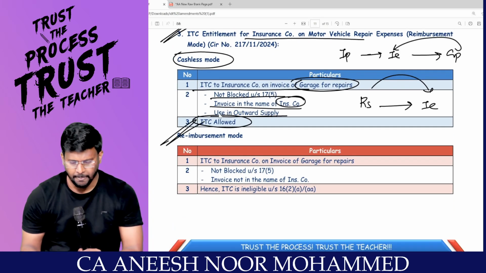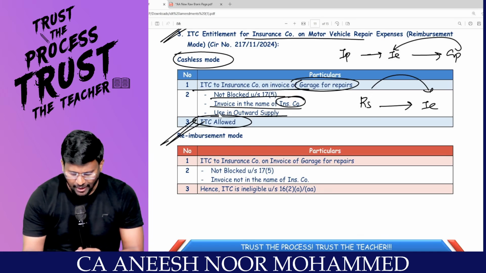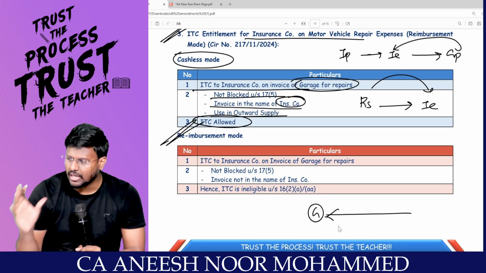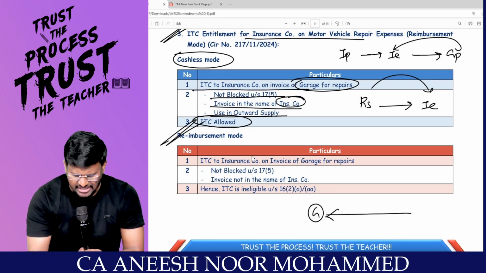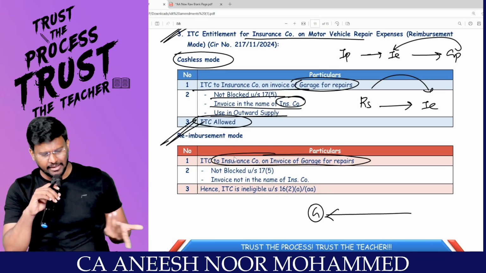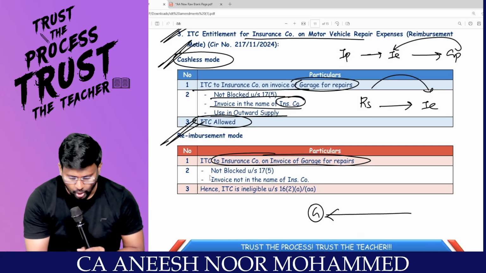Next one, reimbursement mode. Reimbursement mode in the sense means simple. What they are saying is first the garage has to incur all the repair cost. Then insurance company will give that money. Still no problem, and ITC to the insurance company of the invoice, because garage will raise the invoice to the insurance company. ITC can be taken. Whether it is cashless mode or reimbursement mode doesn't matter. It is not a blocked credit.